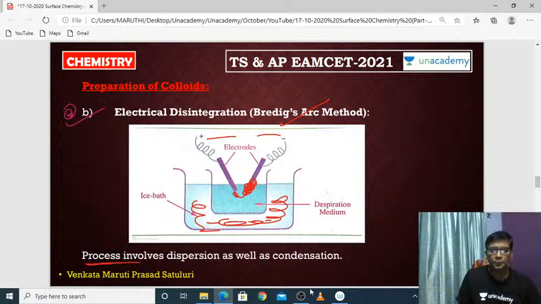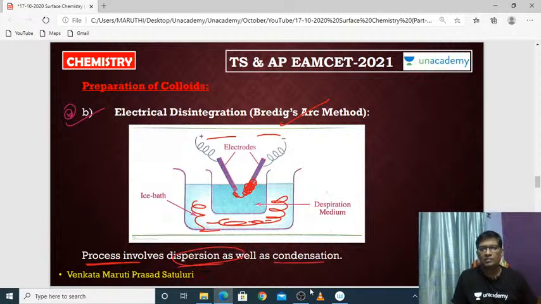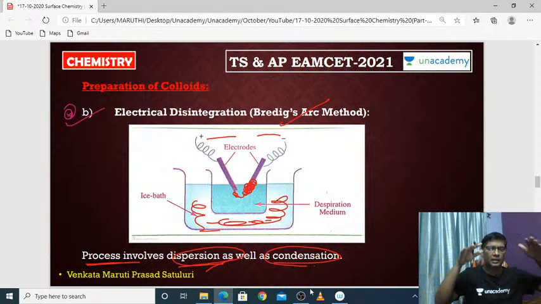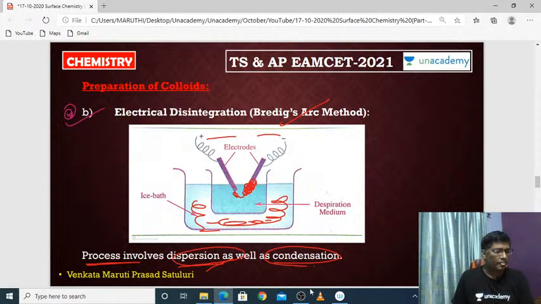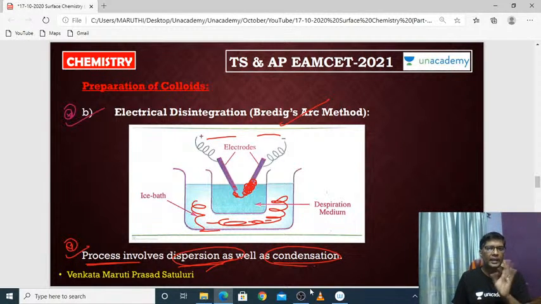See here, this process involves dispersion as well as condensation. Dispersion means the colloidal particles are dispersed in the dispersion medium, and finally it gets condensed. That's all. This important phenomenon you have to keep in mind from the objective point of view: dispersion as well as condensation.